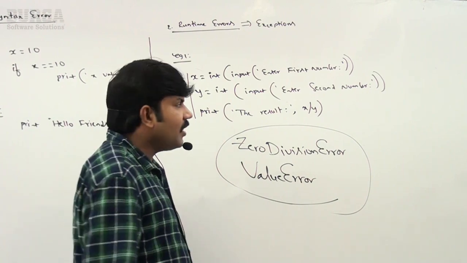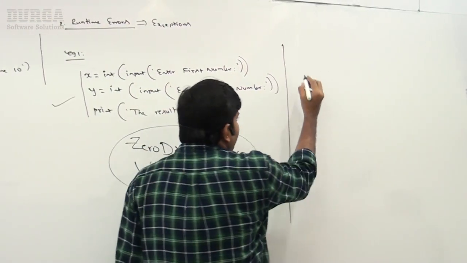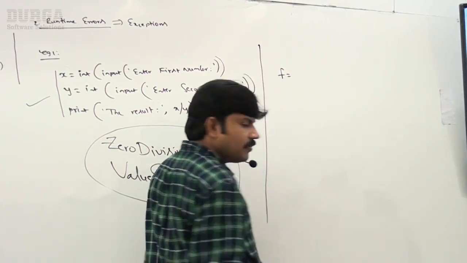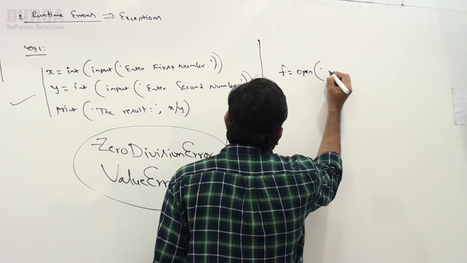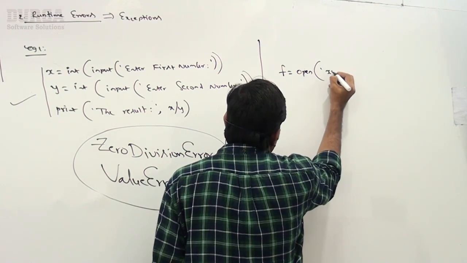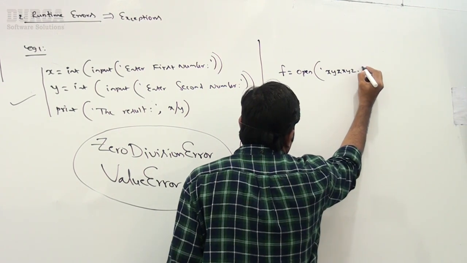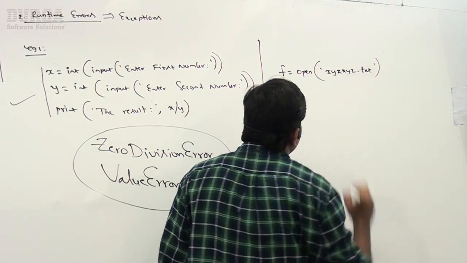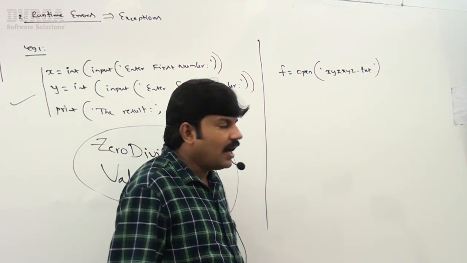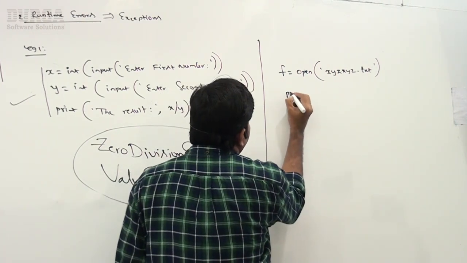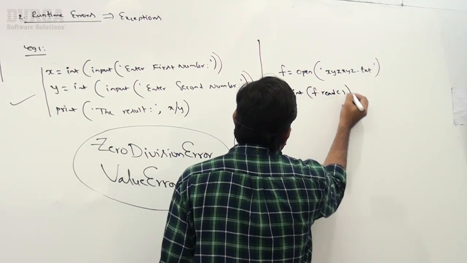Now let me go for one more example. I'm taking f is equal to open of the xyz.txt file. Can you please open the xyz.txt file and read and print the data, print f of read.